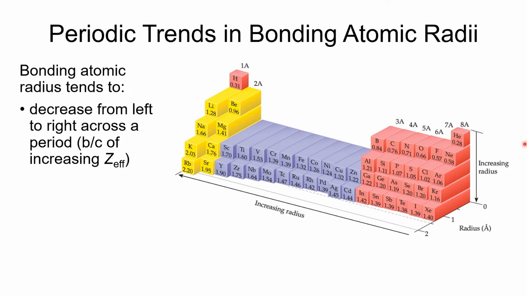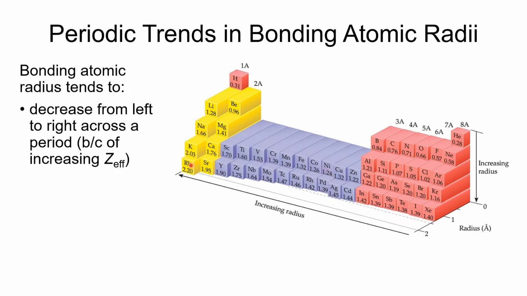So you'll see that here, lithium 1.28, beryllium 0.96. These are in angstroms, by the way. 0.84, 0.76, 0.71. You'll see as we go across that that bonding radius decreases, and it's true on every one of these. Now, it's not strictly decreasing, because there's some weird stuff that happens in the periodic table having to do with electron shells and stuff like that.